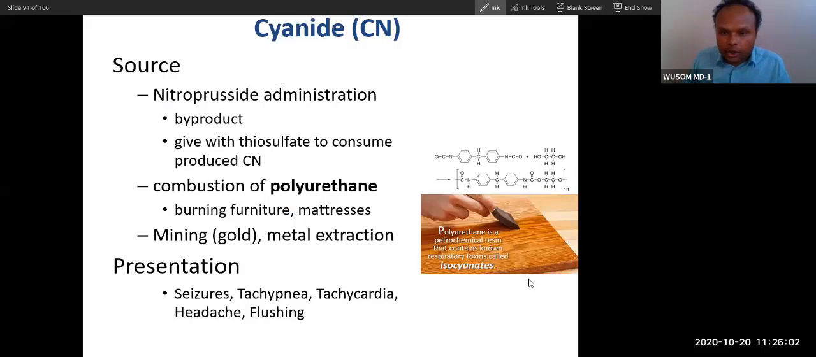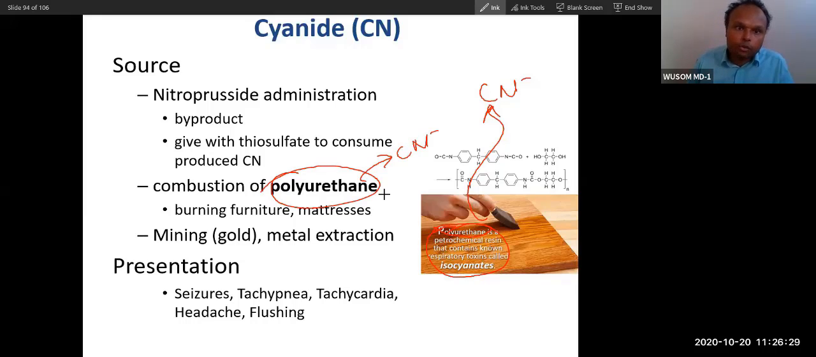Now cyanide. You can see polyurethane is a petrochemical resin that is used to paint wood, and when you burn this chemical, it will release cyanide. So cyanide poisoning happens in house fire because of burning of wood. From polyurethane, cyanide is released, and this cyanide will cause cyanide poisoning. So house fire will cause both: carbon monoxide and cyanide poisoning together.